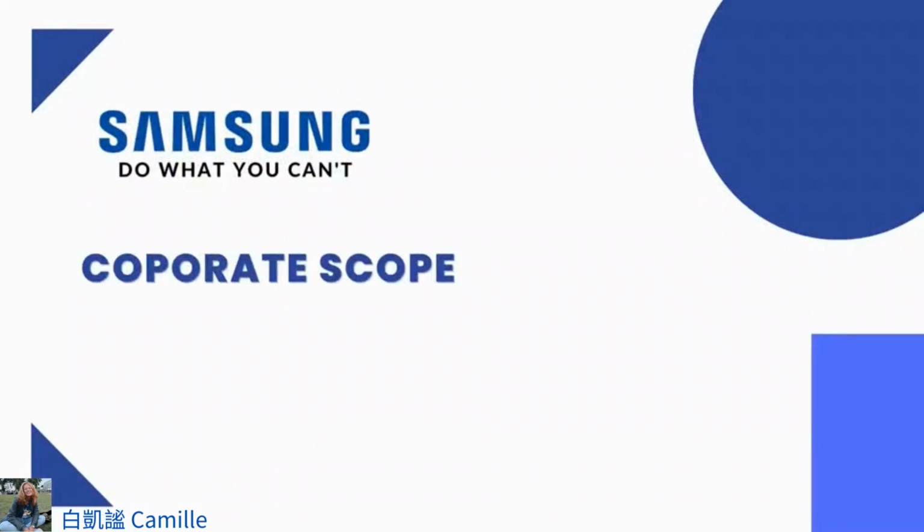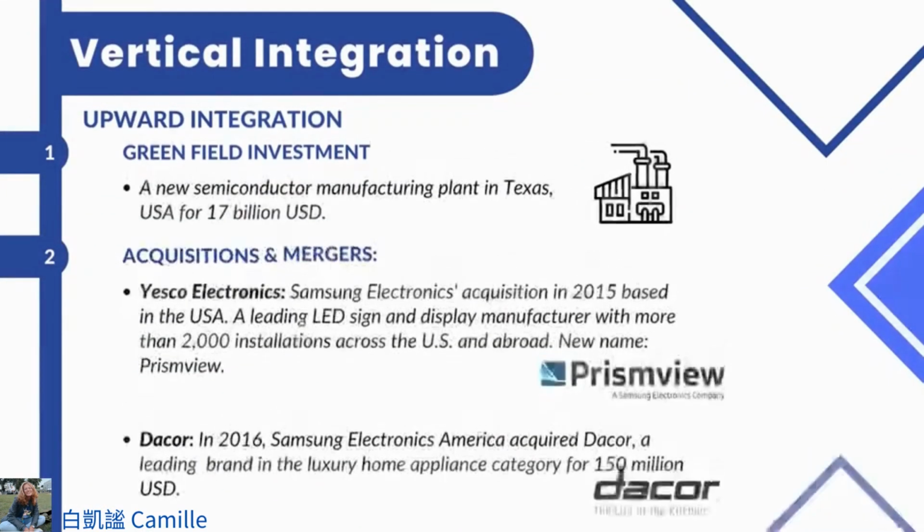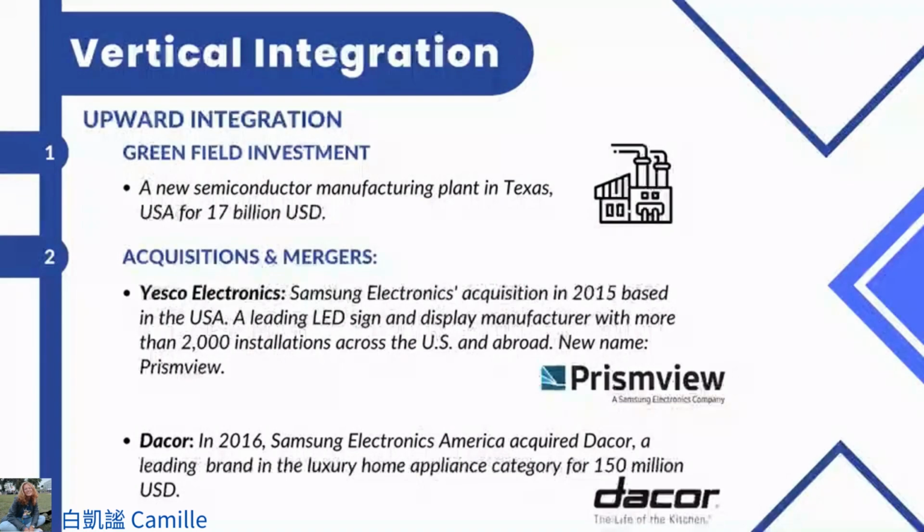Hi, it's Camille, and let's move on to the corporate scope. First of all, the vertical integration with the upward integration, which can help the company in the aspect of cost efficiency, quality control, supply chain stability, and enhance innovation.